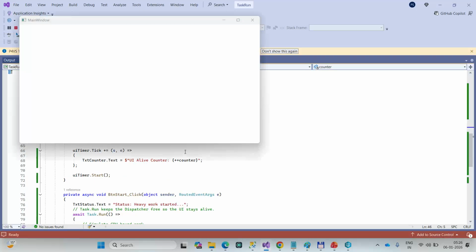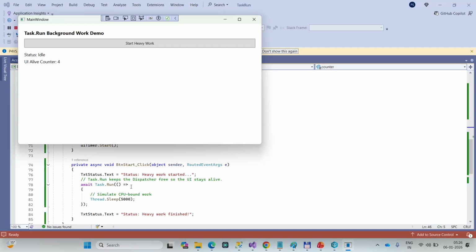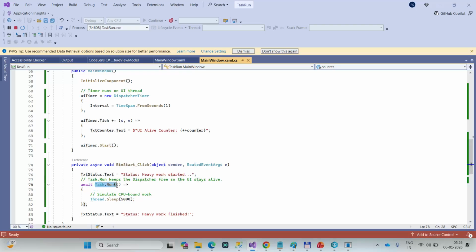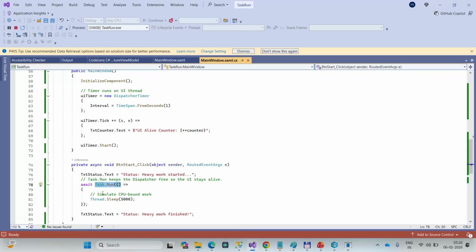It will keep on running, but as soon as I click on the button, look very carefully. I am encapsulating this particular thing, which I didn't do earlier, in Task.Run. Now this will move to a separate thread so that our UI is not dead, it is still responsive.